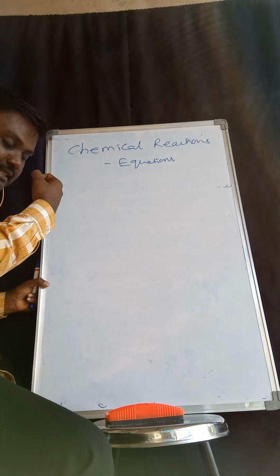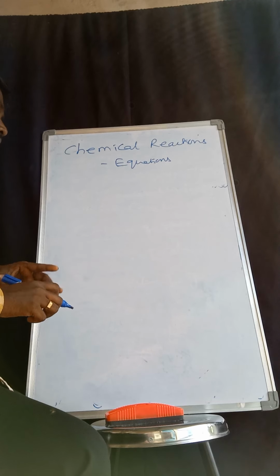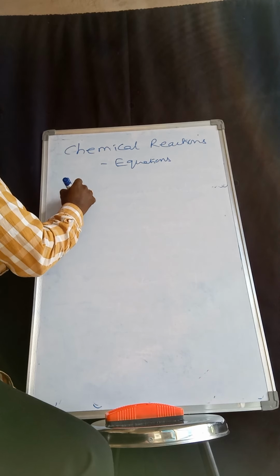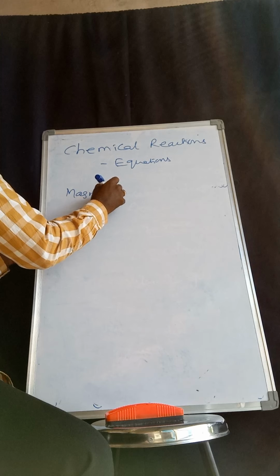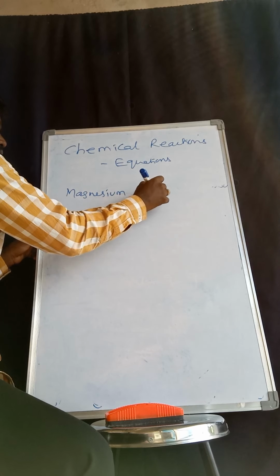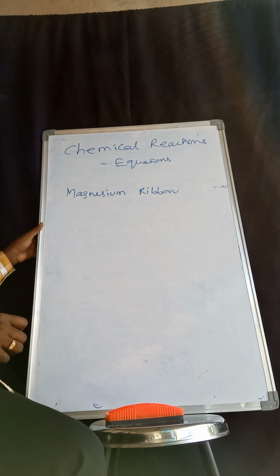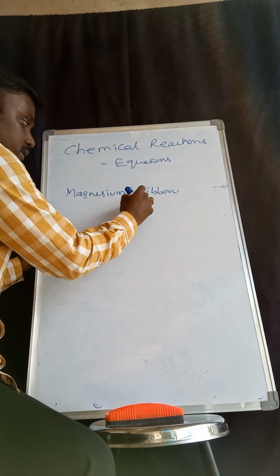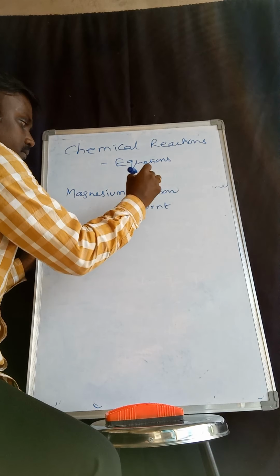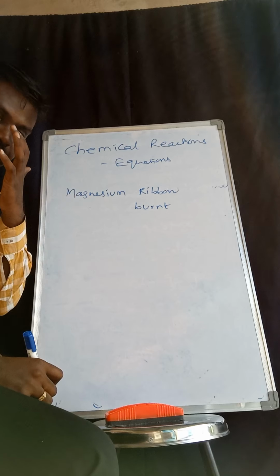Let me take an example from chemistry. Suppose you take a magnesium ribbon and it is burnt. Magnesium ribbon means, if you went to the market and asked for it, I would give you magnesium ribbon.